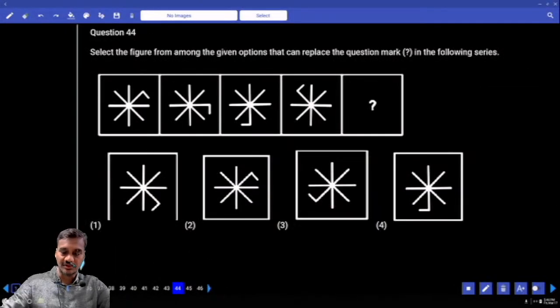Non-verbal series. Now this element pointing like this one, from here to here it is shifted by 1 position. From here to here, 2 positions. From here to here, 3 positions. Next one, 4 positions, is nothing but opposite. Opposite, choice 1 is the answer for 44.